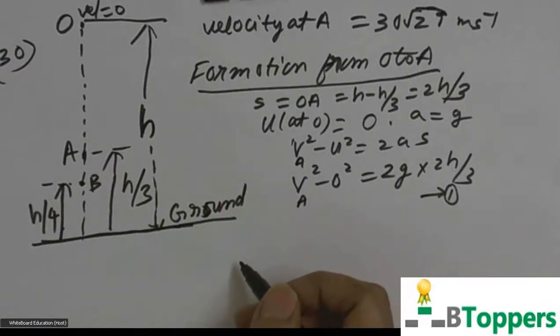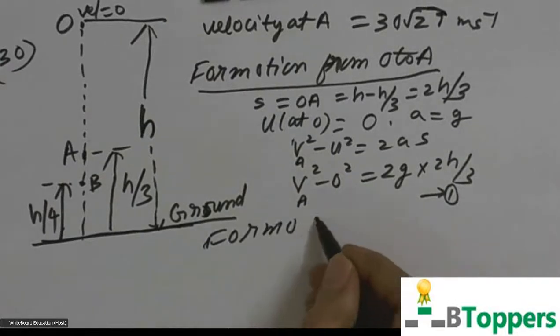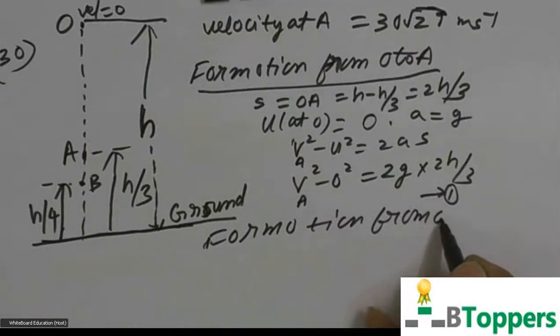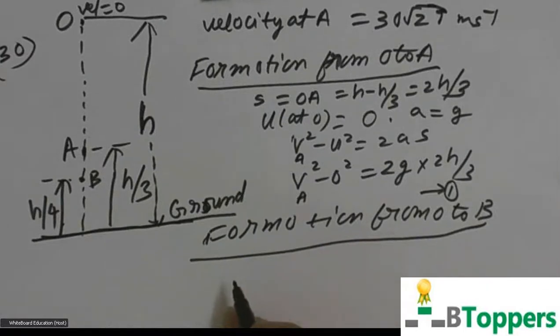Next you can consider the motion from O to B. Here O is the starting point and B is the final point.